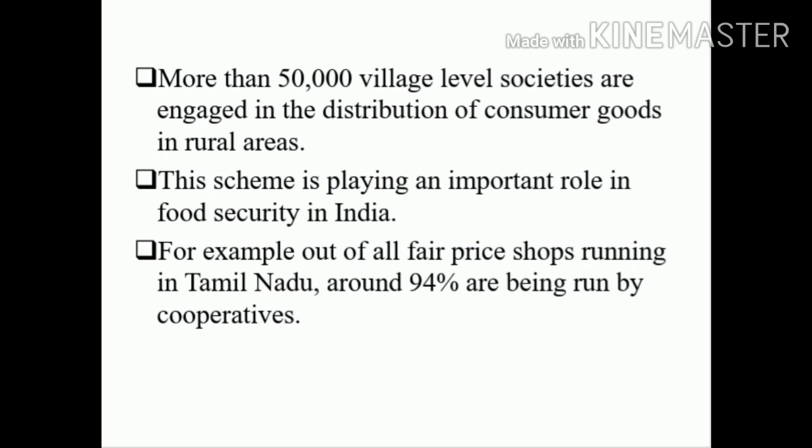Then we talked about availability and access to food grains. There we discussed our green revolution, minimum support price, buffer stock, then the role of FCI, the Food Corporation of India. Then we talked about the public distribution system and the role of consumer cooperative societies in assuring food security.